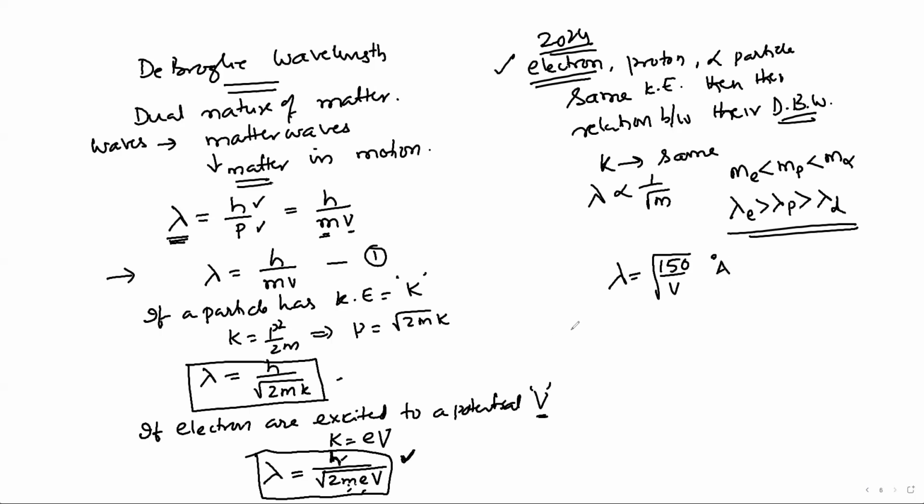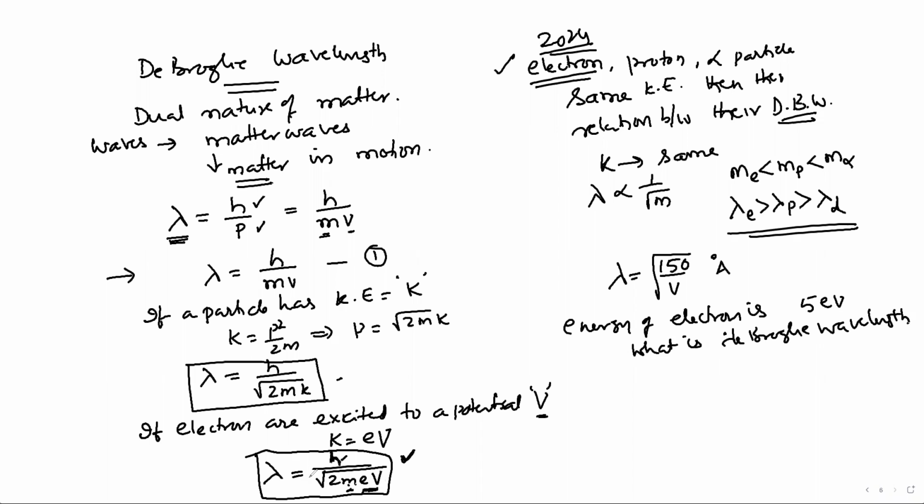For example, the energy of an electron is 5 electron volt. What is its de Broglie wavelength? The kinetic energy in eV is given, and you can substitute the values of mass and h. But instead of going for this formula, simply you substitute lambda equal to root of 150 by V. The electron energy is 5 electron volt, means it is excited to a potential of 5.